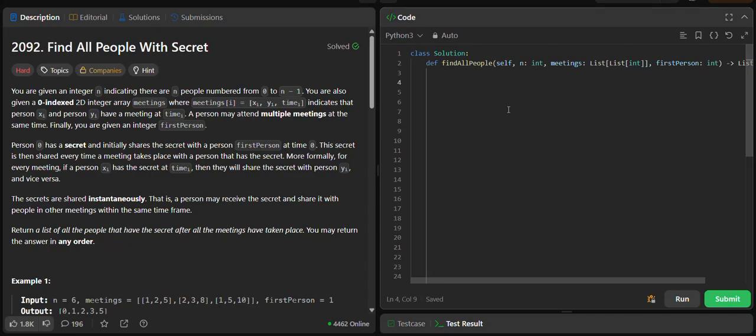I am Ritika and today we are going to discuss the LeetCode daily problem, Find All People With Secret. So let's quickly understand what the problem states.